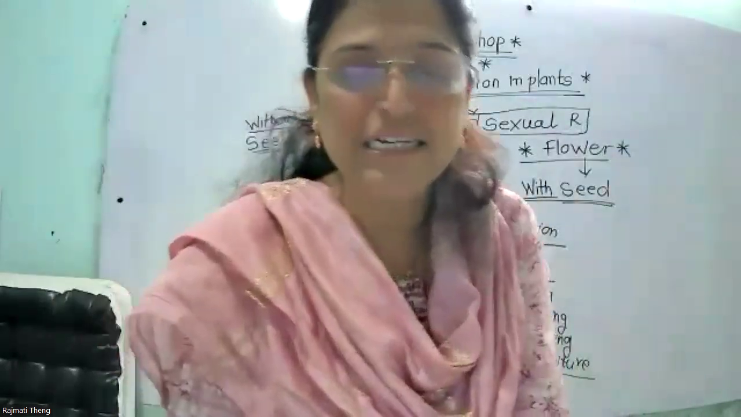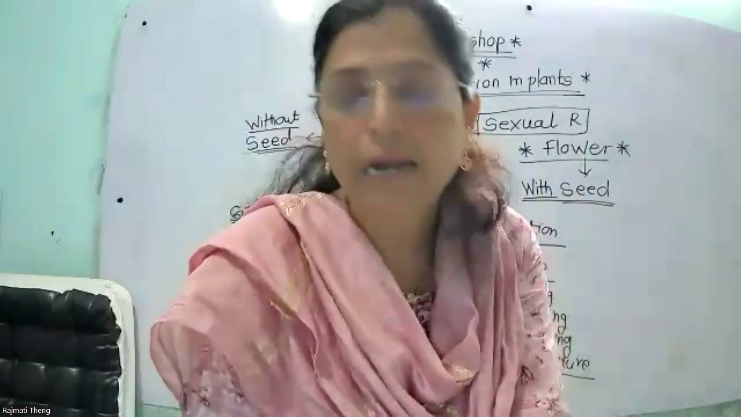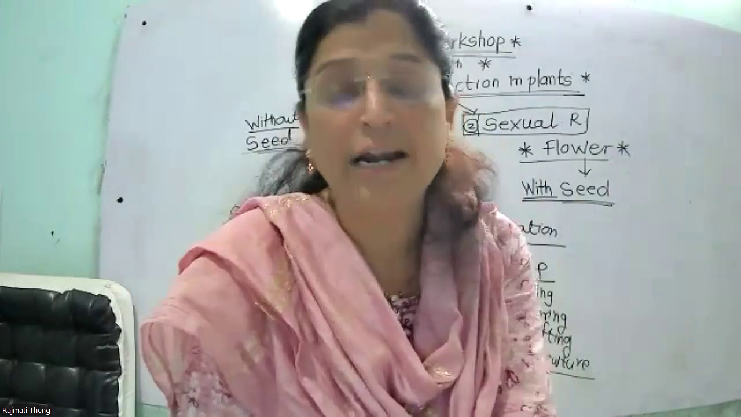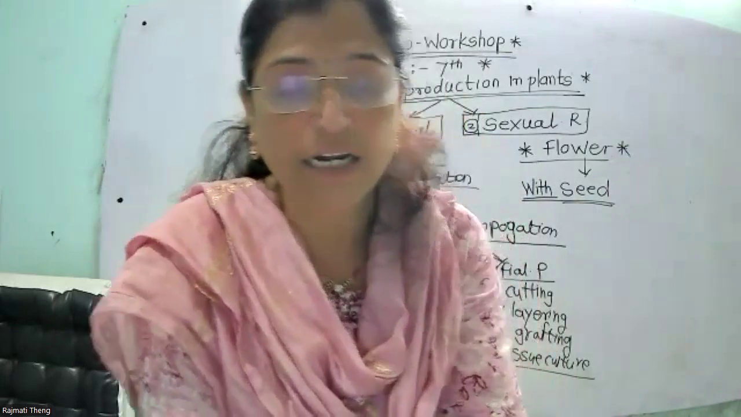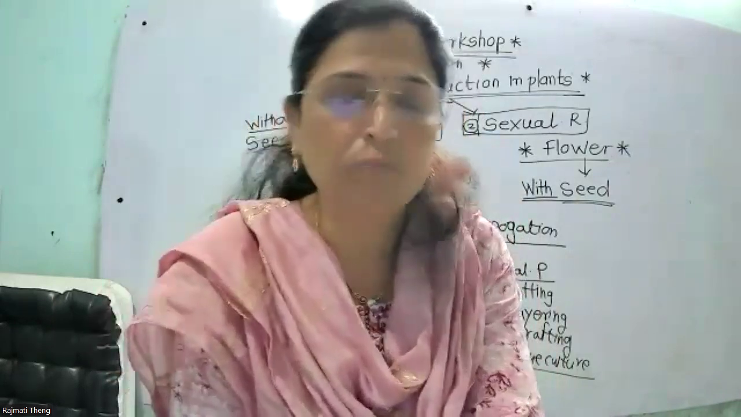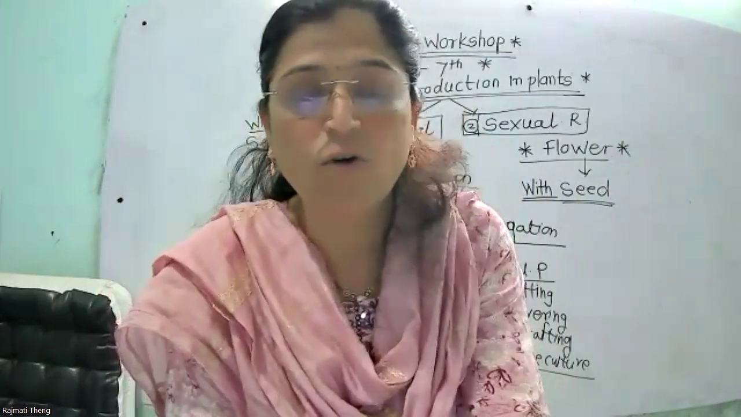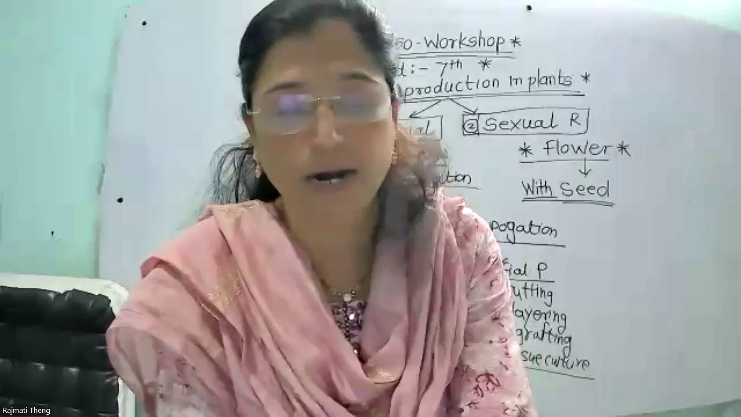So that method is called grafting, and it helps in getting high yielding varieties and disease resistant varieties, combining the characteristics of both plants. Examples are apple, guava, mango, ornamental plants, fruit plants.